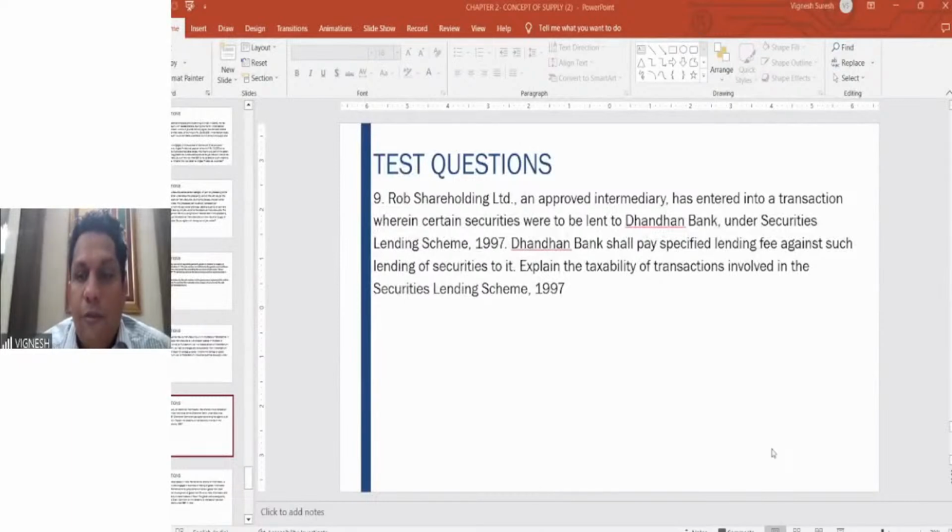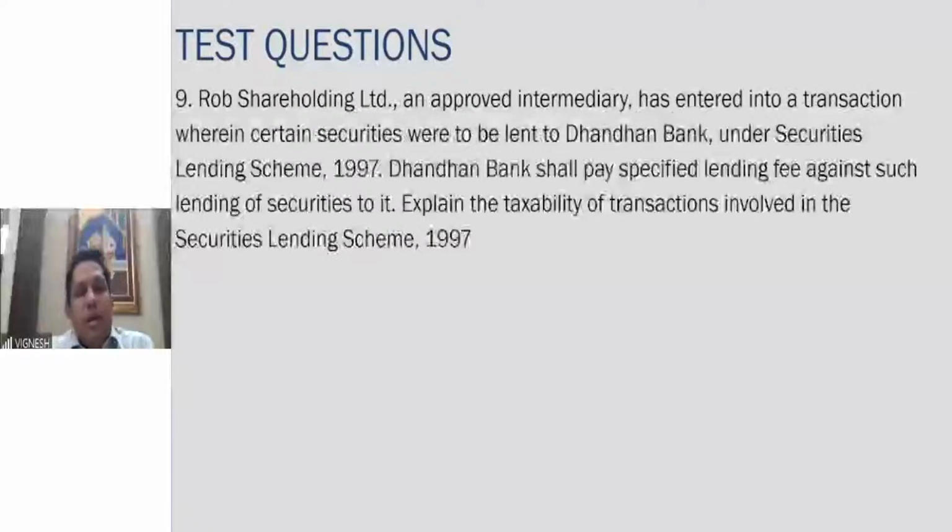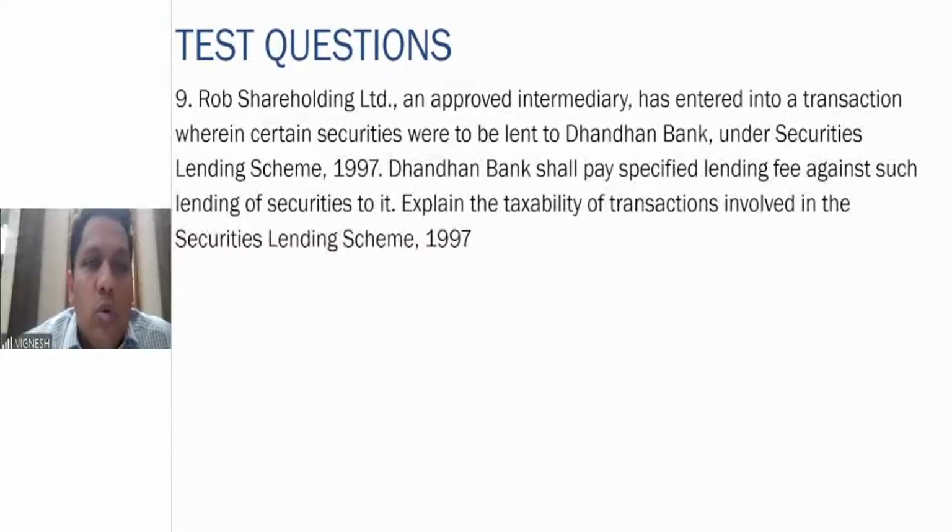Yeah. So therefore, here what happens? As I told you, in the securities lending scheme, the lending fee is paid to the lender, and in these two transactions, that is the lending fee as well as the commission, are chargeable to GST. It is a supply and it's chargeable to GST, but there is no transfer of securities, even though the securities are lent. On that, there is no GST. That is exempt because securities are not covered under goods.